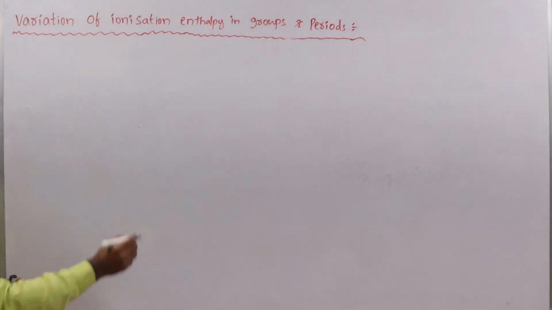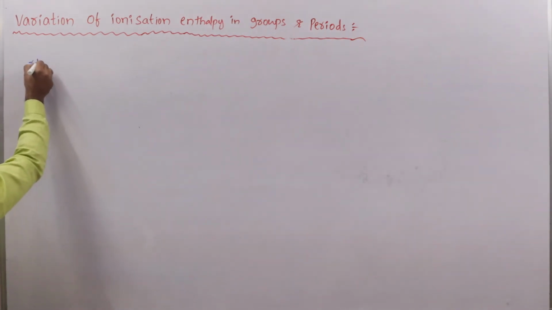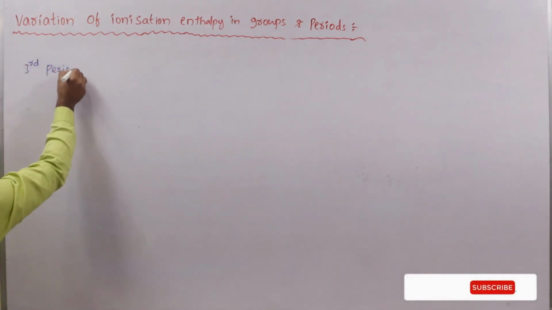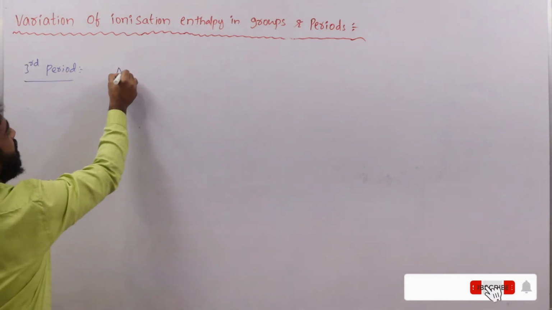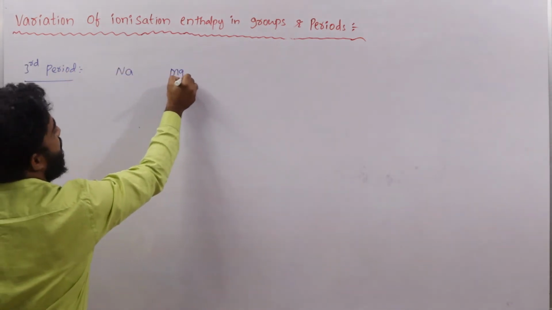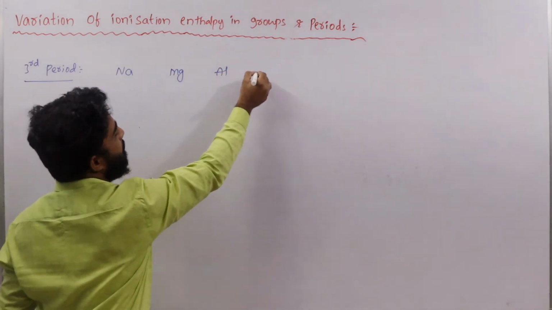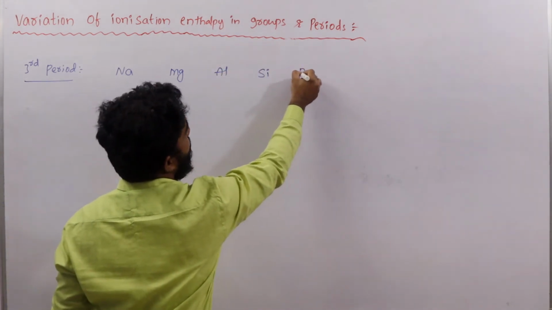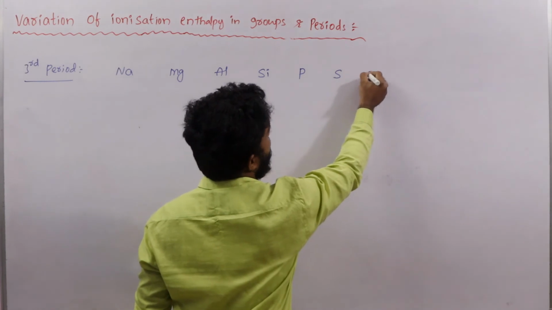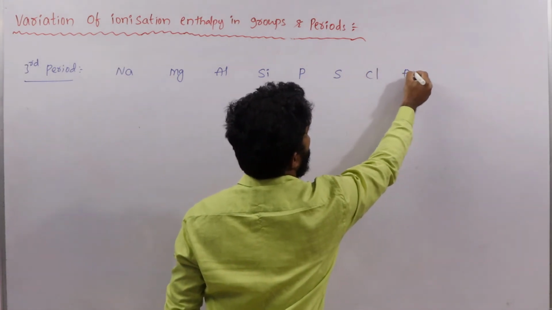Let us see the third period. The third period elements are sodium, magnesium, aluminium, silicon, phosphorus, sulfur, chlorine and argon.